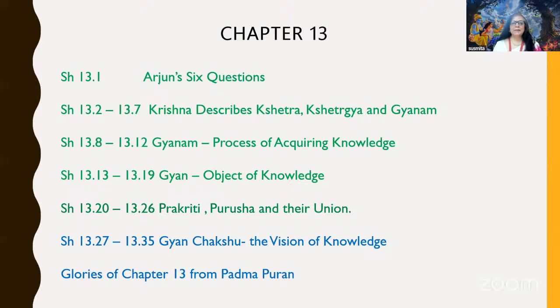This chapter is divided into 6 sections, starting with Arjun's 6 questions, and then Krishna describing Kshetra, Kshetragya, and Gyan, and then the process of acquiring knowledge. Then, what is Jnanam, the object of knowledge, Prakriti, Purusha, and their union. We have already covered till here. And today we will be going into the last section of this chapter, which is Jnana Chakshu, the vision of knowledge, followed by the glories of chapter 13 from Padma Purana.